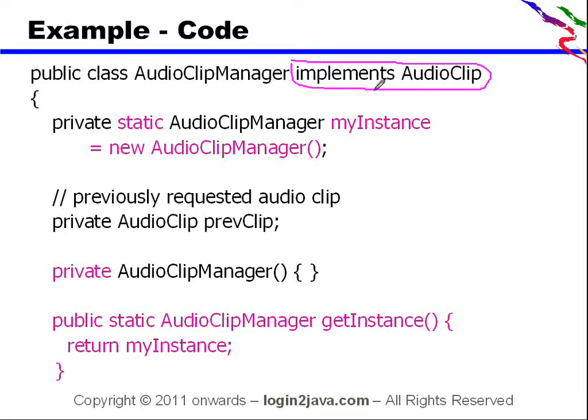That interface can have methods like play and stop. It has a private static AudioClipManager myInstance, the only instance, and as soon as this class gets loaded into the memory, the instance gets created: new AudioClipManager.